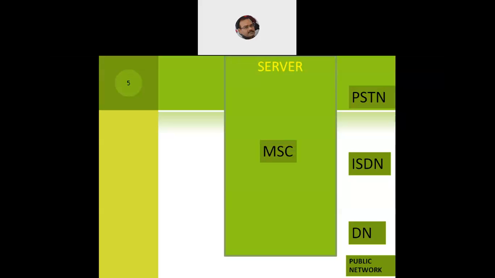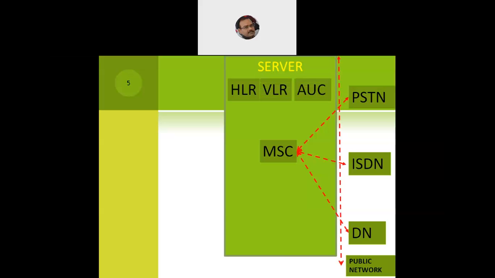Now what will this be connected to? It will be connected to the PSTN, to the ISDN, or to the digital network as such. So all three external networks will be connected to the mobile switching center or the MTSO. Now within the server, the MSC will be connected to the HLR, the VLR, and the AUC, the authentication center.